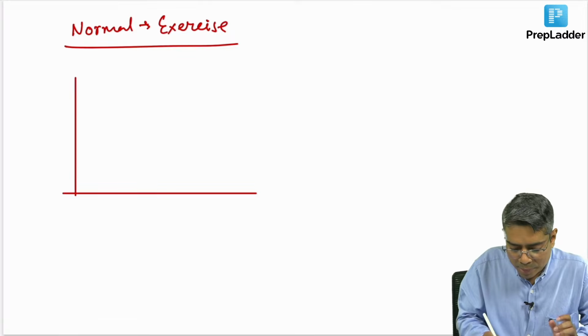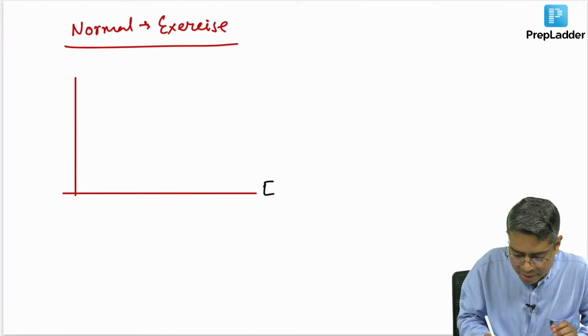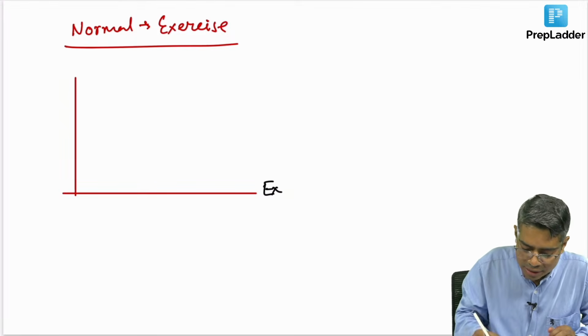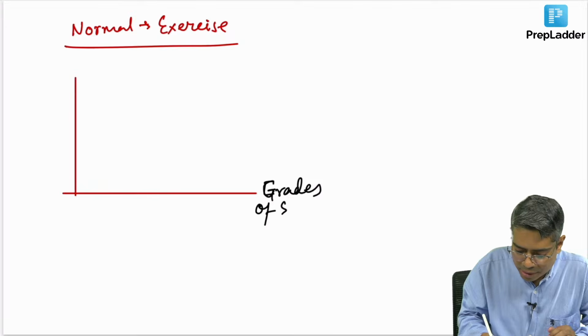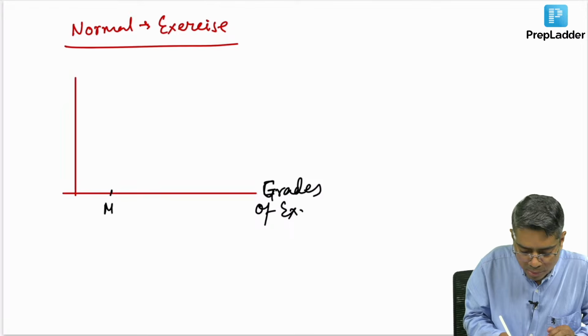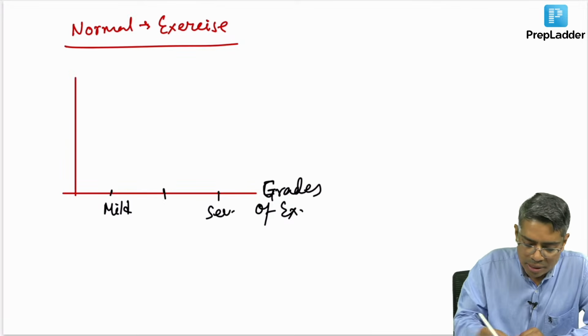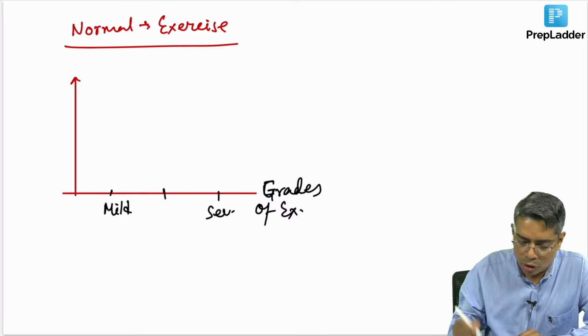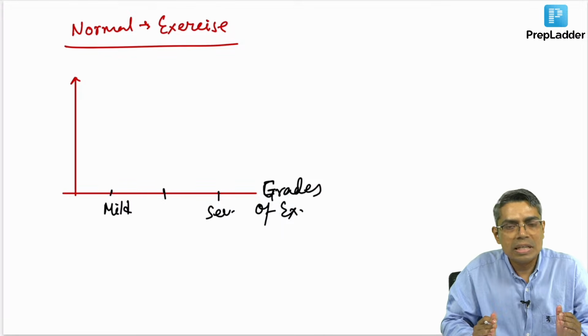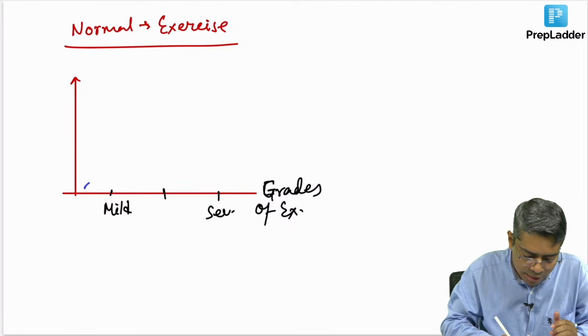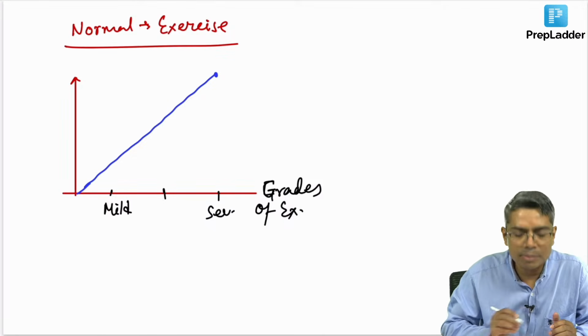Suppose the x axis is the different grades of exercise, say mild exercise, moderate exercise, severe exercise. And the y axis may be heart rate or stroke volume. In a normal person, whenever a person is doing exercise, the heart rate will increase gradually like this until it reaches a maximum level.